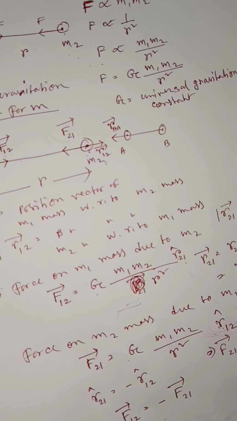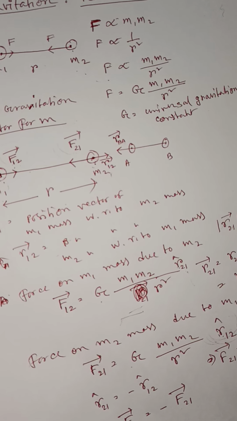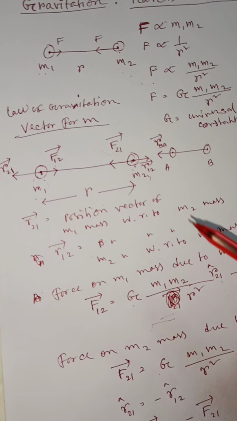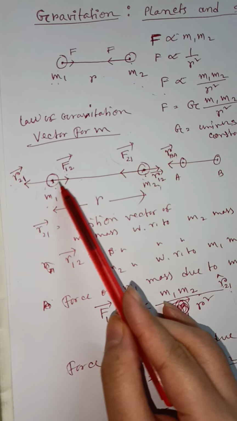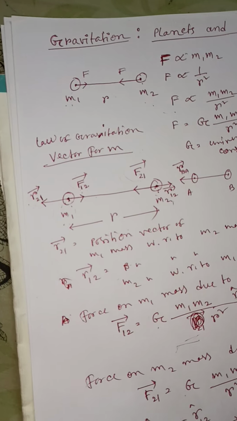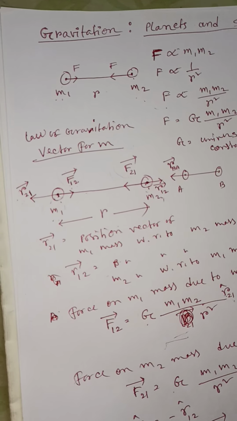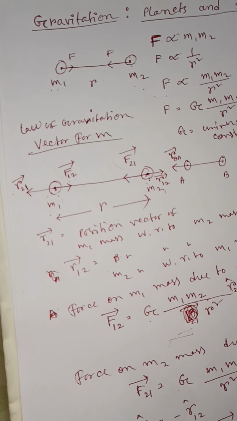So gravitational force always exists in an action-reaction pair. That means forces exerted by two bodies on each other are equal in magnitude but oppositely directed. These are central forces, that is, they act along the line joining the centers of two bodies.